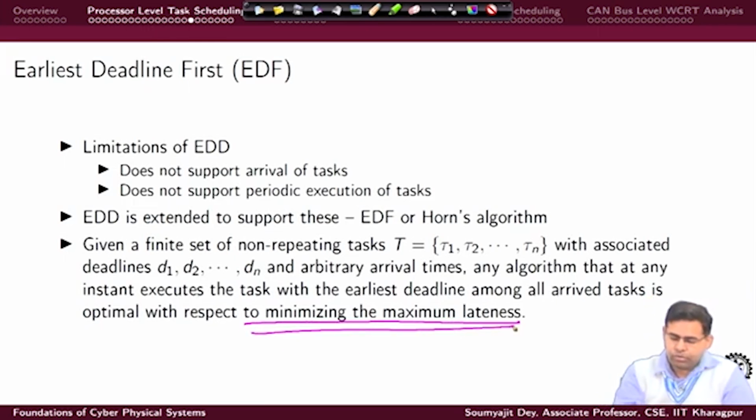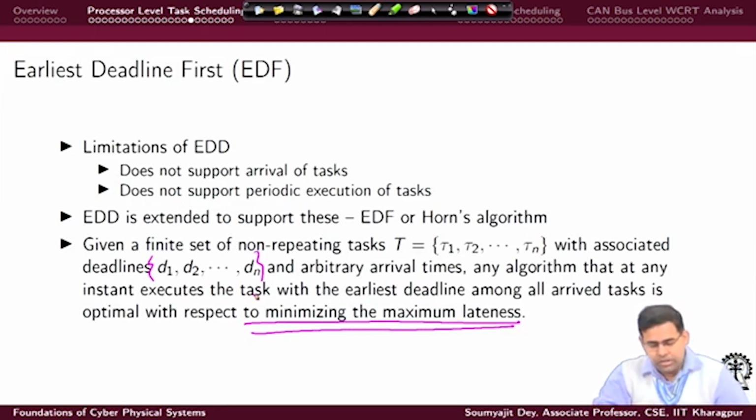This is what we have shown for the small example, and we are saying that this is true in general. You are given this task set, and these are the current deadlines, and the tasks can arrive at any point.